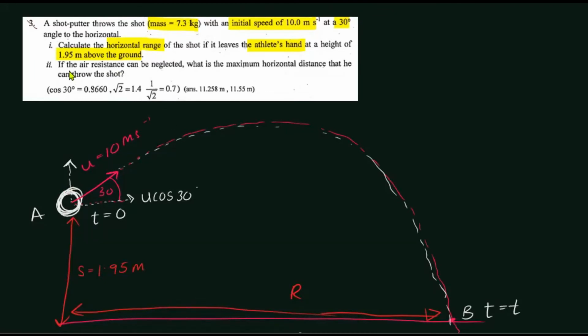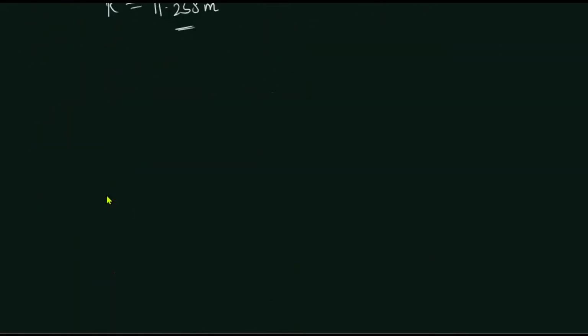Next problem: if the air resistance can be neglected, what is the maximum horizontal distance that he can throw the shot? What is the maximum horizontal range? If a projectile needs to get a maximum horizontal range, then the projectile should be projected with an angle of 45, right? We already know that. That's theory.